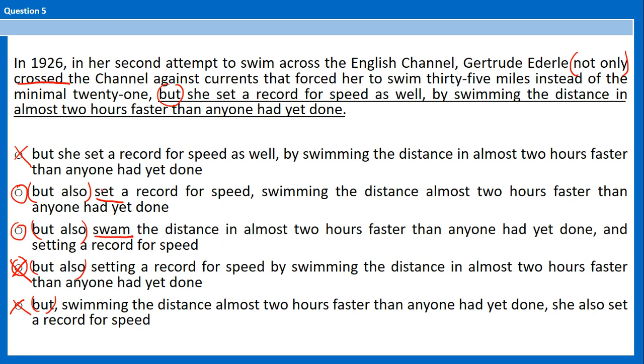So she not only crossed the channel, but also set a record for speed, swimming the distance almost 2 hours faster than anyone had yet done, versus but also swam the distance in almost 2 hours faster. In almost 2 hours faster, that's wrong, than anyone had yet done. And then you have and setting a record for speed, and that is not parallel to anything. So B is the best choice. It's also simpler.